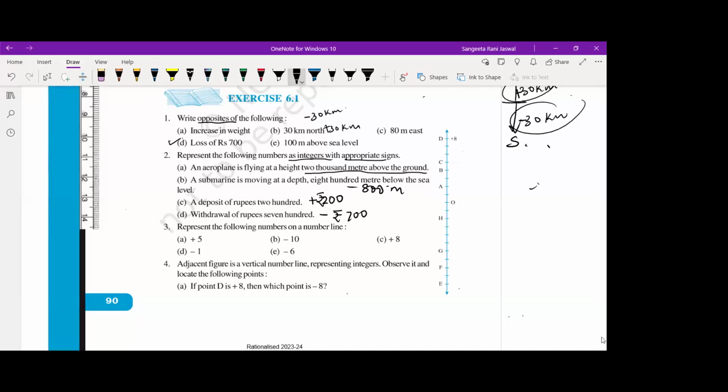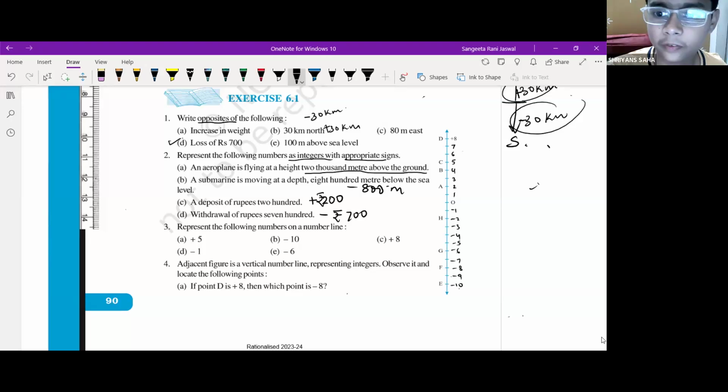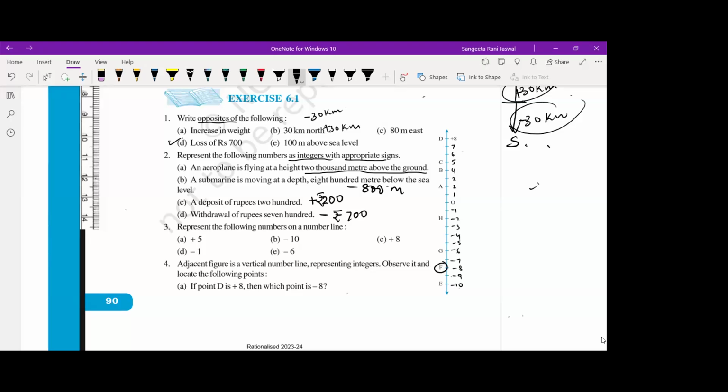Okay. See, now you can do this. This is your 0. The first number is here, plus 8. You can name all the numbers. You can write numbers along one side: 7, 6, 5, 4, 3, 2, 1. And below 0 is minus 1, minus 2, minus 3, minus 4, minus 5, minus 6, minus 7, minus 8. This is minus 9, minus 10. So where is minus 8 now? F. This is the point F. Okay, got it? Now let's see the next question.